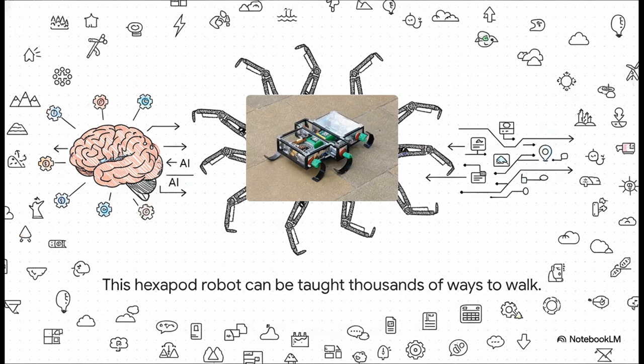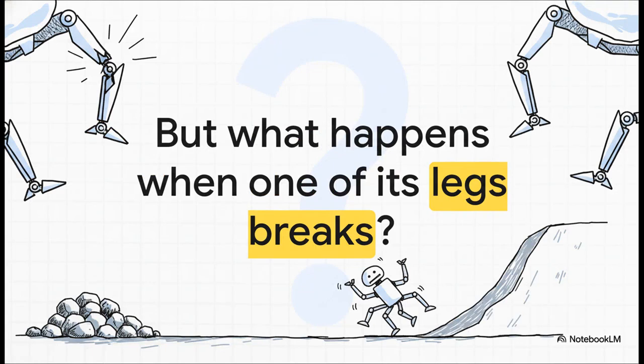This is the R-Hex hexapod robot. Now, using some pretty advanced algorithms, we can teach this little guy literally thousands of different ways to walk. It can go fast, it can go slow, it can step really high, you name it. It's honestly an incredible showcase of what modern AI can do, creating this massive library of skills for pretty much any situation. All right, but here's the million-dollar question.